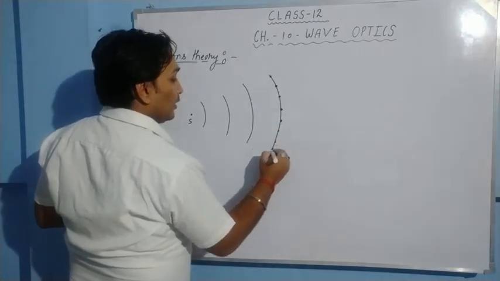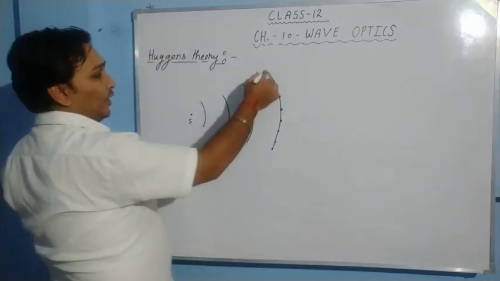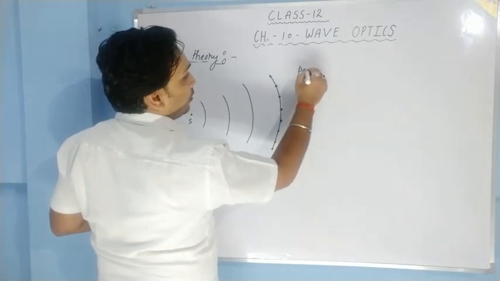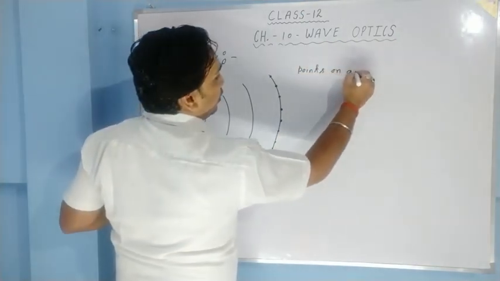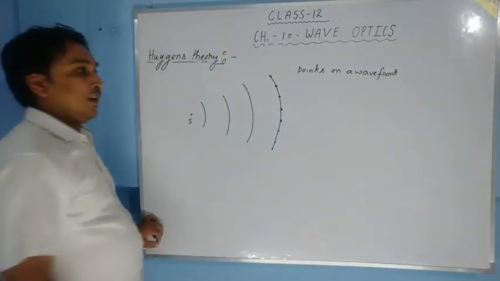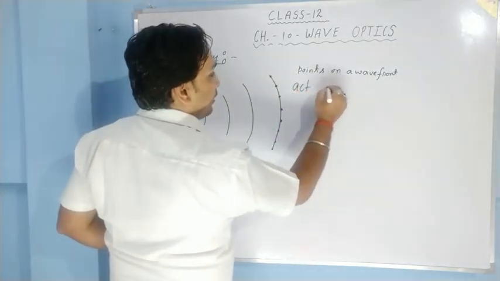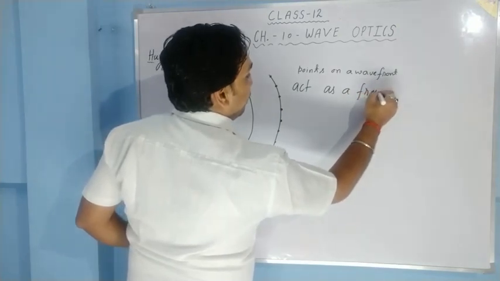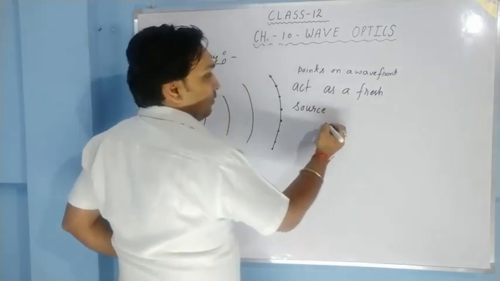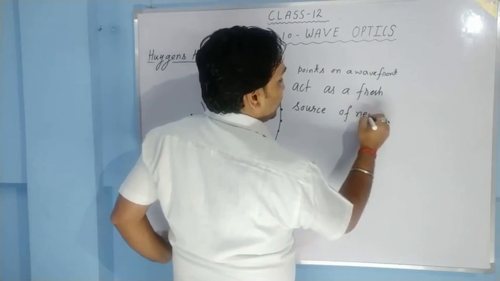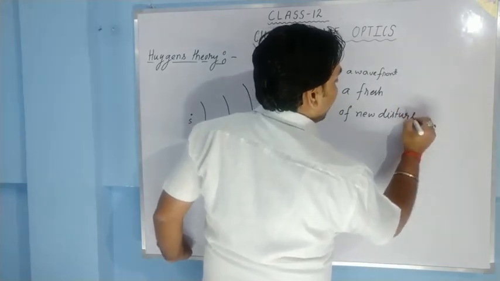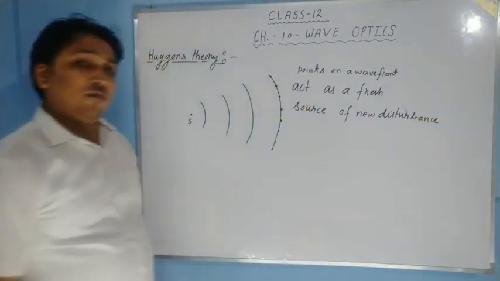As per Huygens, he proposed that these points on a wavefront act as a fresh source of new disturbance.